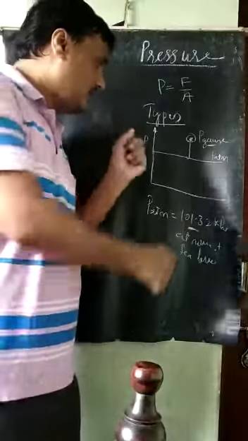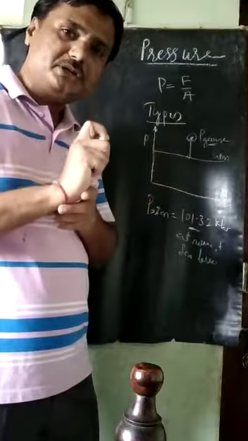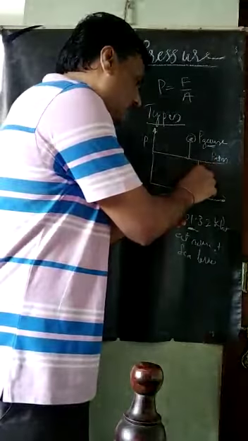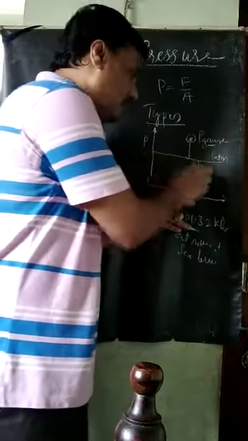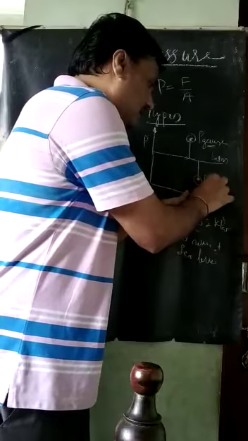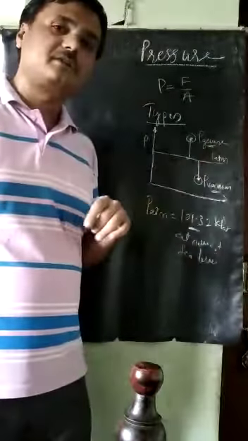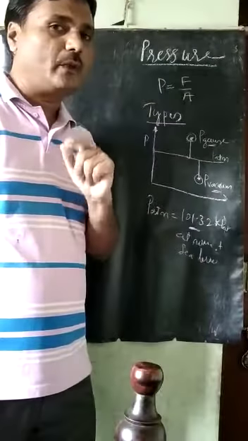If I measure the pressure below the atmospheric pressure, that pressure is called the vacuum pressure.